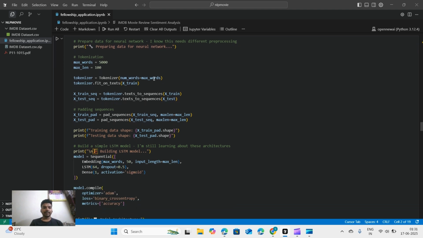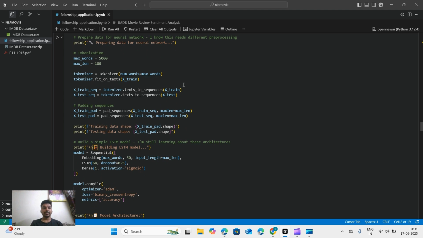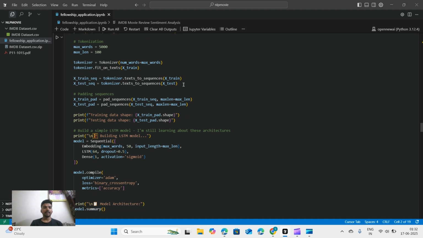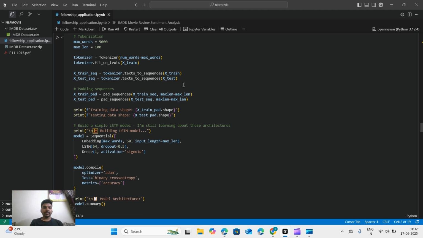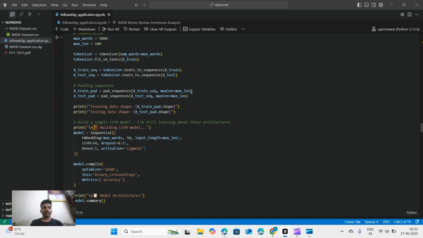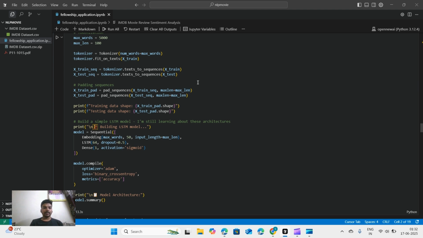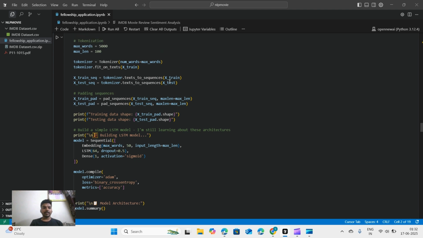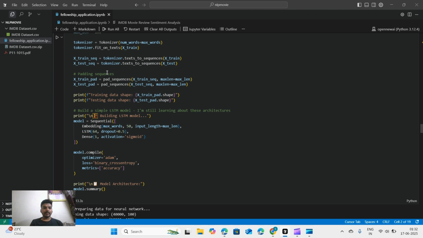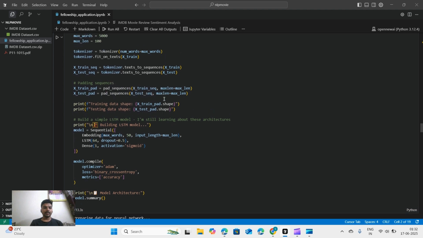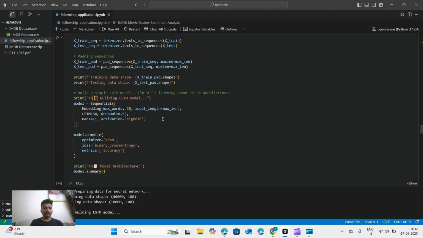And for this, it is some kind of a neural network model that I have learned. So with this, we are passing the maximum words and the maximum length of it, and then we are using the tokenizer to tokenize the number of words, and we are calling it the max word currently. Then there is X train sequence, which converts the text into sequences. Then we have padding sequence over here.